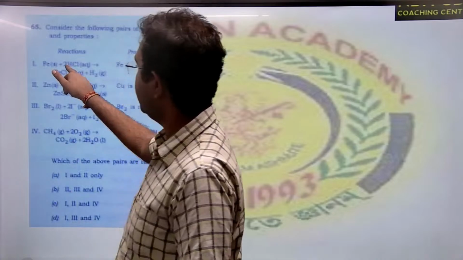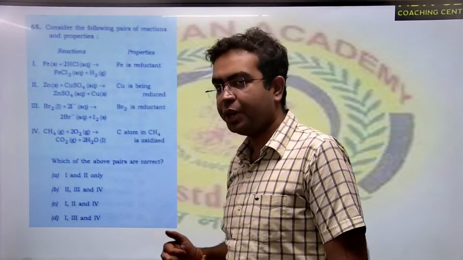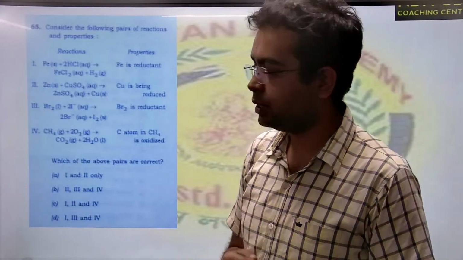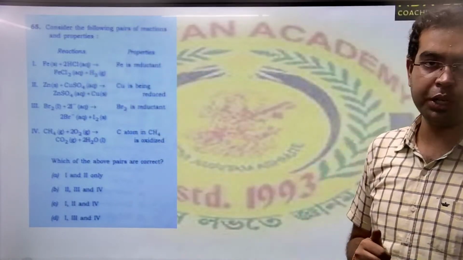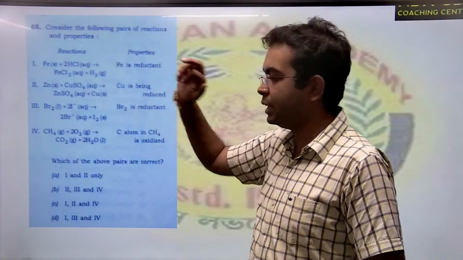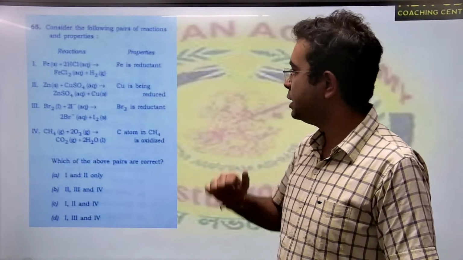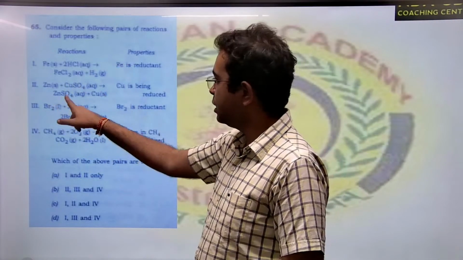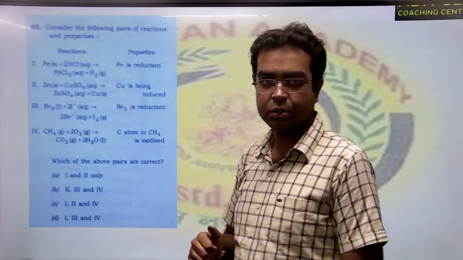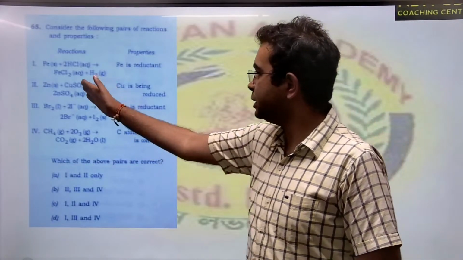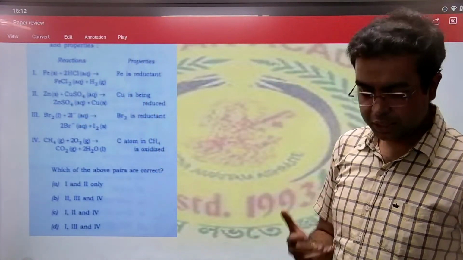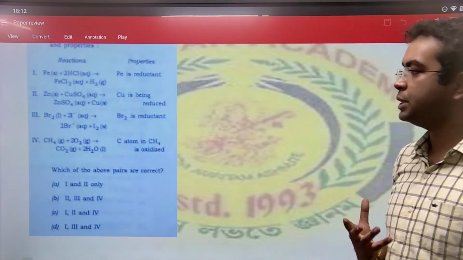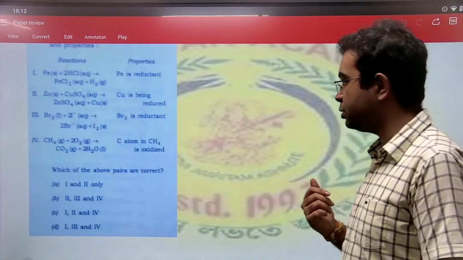Okay, H is left alone. Now it has become H2. So whenever there is an addition of hydrogen, we know that that reaction is known as reduction. Since iron is taking away the Cl, the chlorine group, and because of that, the H is left with another extra hydrogen. That is why iron is causing reduction. Coming to the second one, look here, CuSO4. Copper had 4 oxygens. Now after the reaction, the oxygen has been removed from copper. What does this mean? Copper has lost oxygen. If copper is losing oxygen, that means that the copper is undergoing reduction. So copper is reduced.